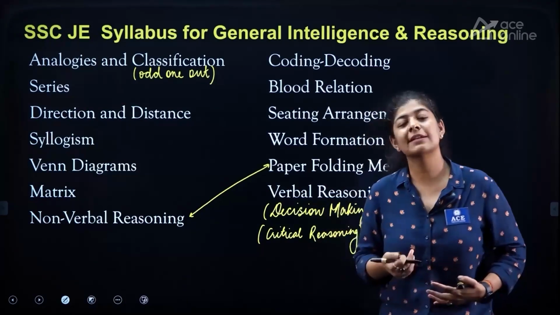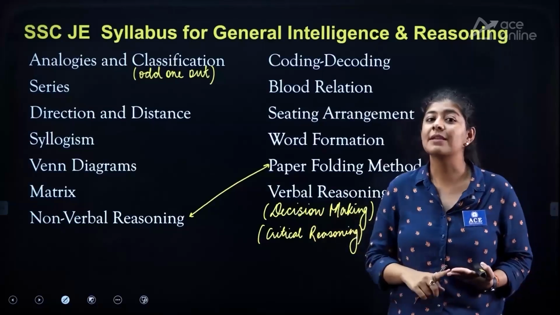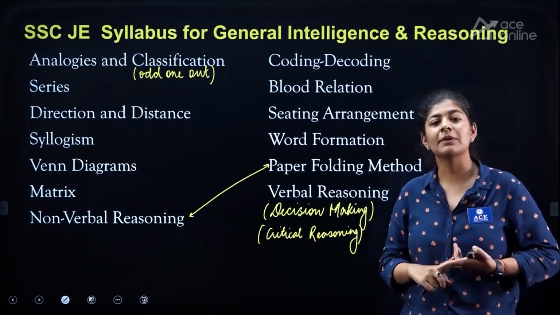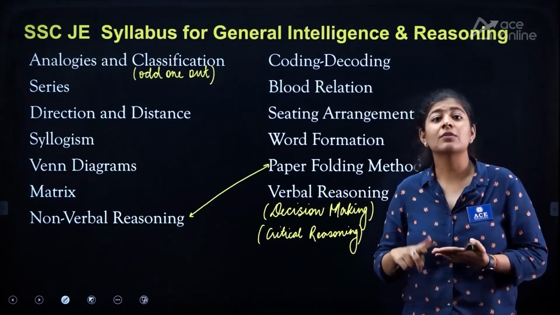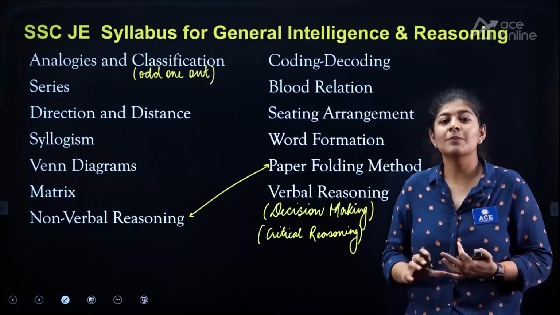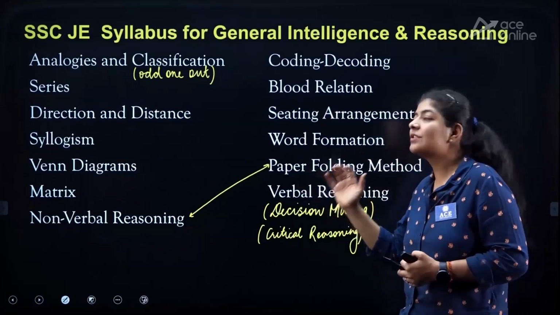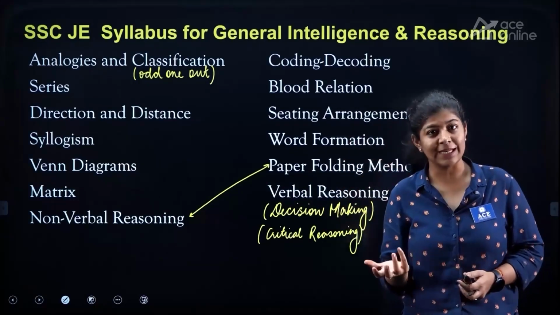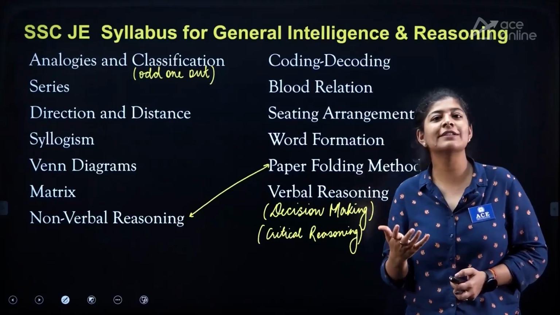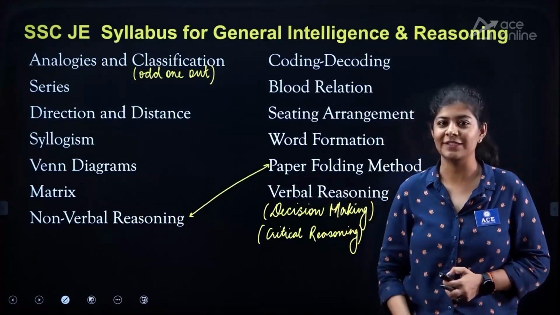Now, what are the topics covered under it? Statements and assumptions, statements and arguments, statements and conclusions, statements and courses of action, and many more. So basically all the parts in which we only need to work on the verbal segment, where no number and no figure is used, come under verbal reasoning, right?